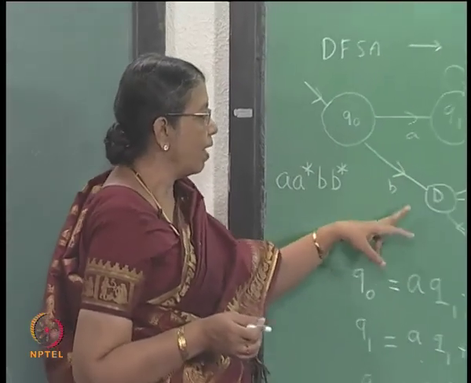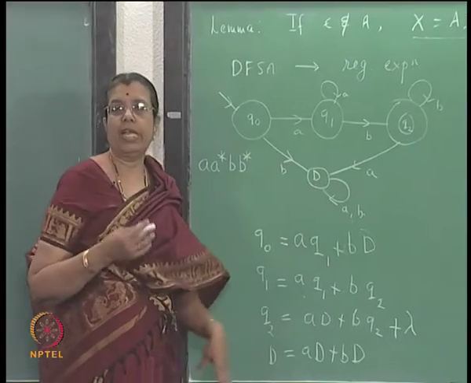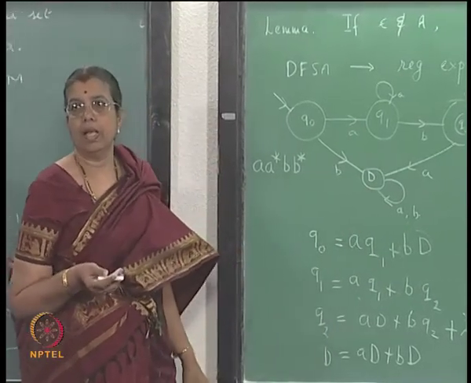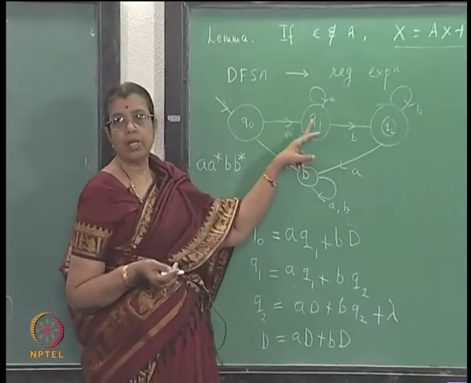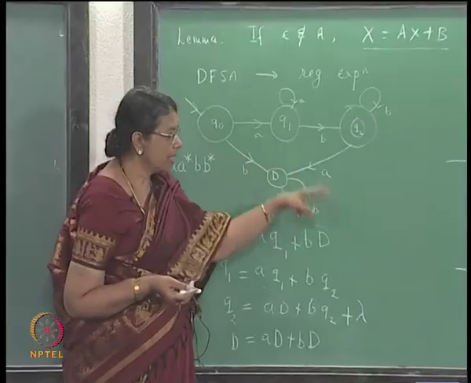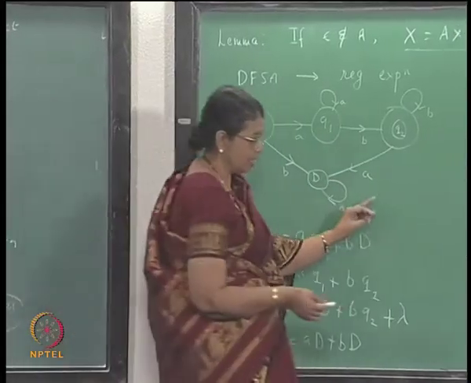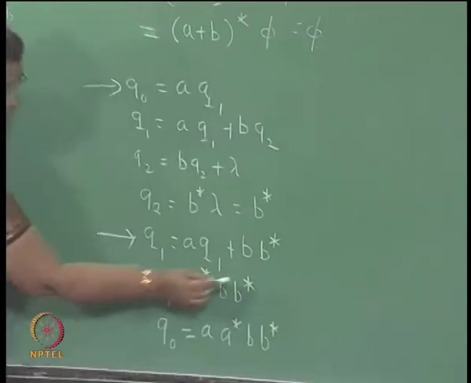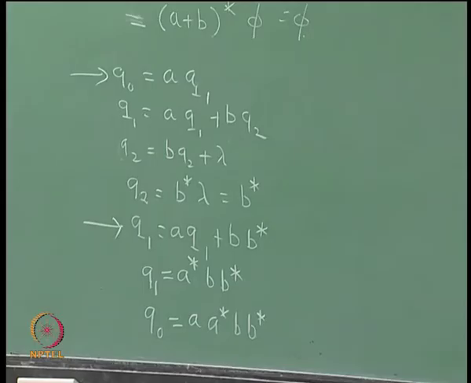When you solve for any variable here, take for example Q1, what is Q1? Q1 is A star B B star, isn't it? Finally you got this. It is a set of strings which take you from that state to a final state.